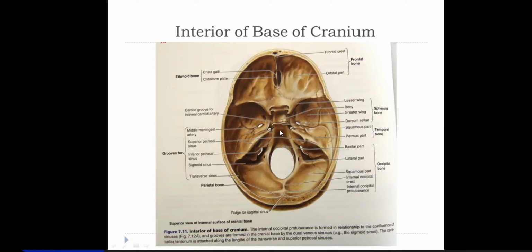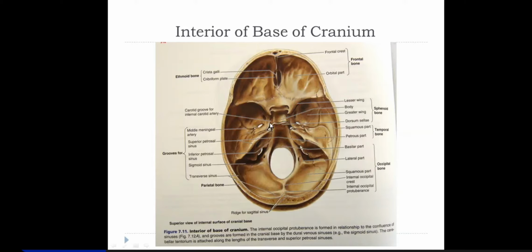This sloping surface is called the clivus. The upper margin of this clivus is called dorsum sellae. Again, the posterior end of the diaphragma sellae is attached here. And the two lateral points are called posterior clinoid processes. Got it?